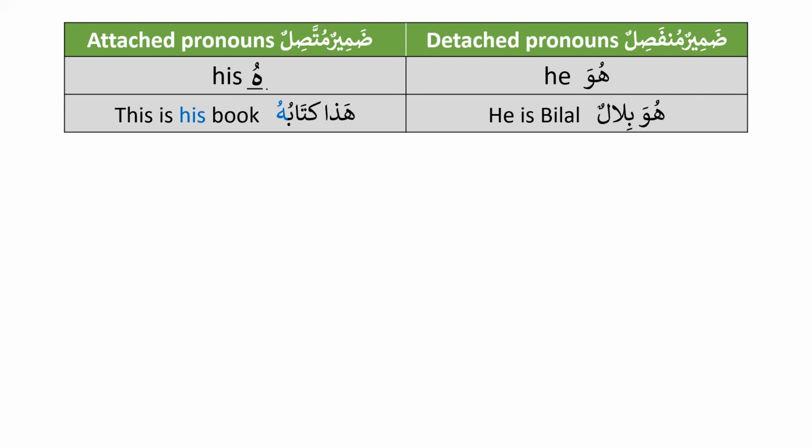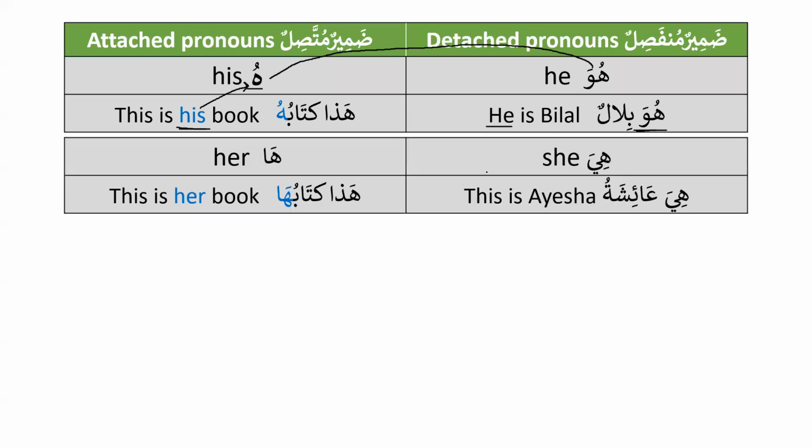So the attached pronoun that we use for huwa is hu. And when do we use it? When we talk about the possession of something. For example, we say hadha kitabuhu, and this is his book. So here we are saying he is Bilal, so we say huwa Bilalun. But when we talk about something that belongs to him, for example, the book that belongs to him, we say this is his book. So in English we use his, and in Arabic we will use hu. It will be hadha kitabuhu. This is his book.